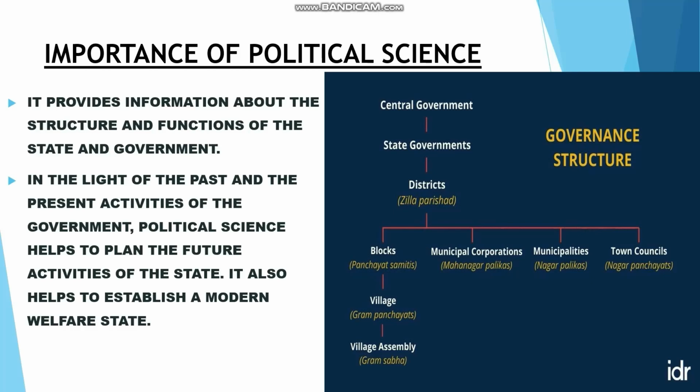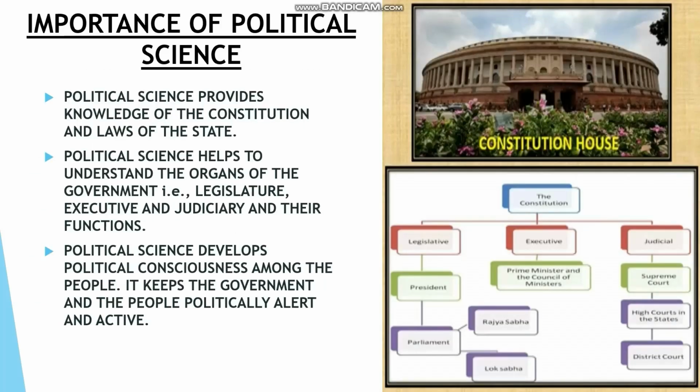Understood? Now let's move on to the next point. Political science provides knowledge of the constitution and laws of the state. What do you mean by constitution? Constitution is a fundamental law of a country. So it provides the knowledge. If a person studies political science, he comes to know about the constitution, that is, the fundamental law